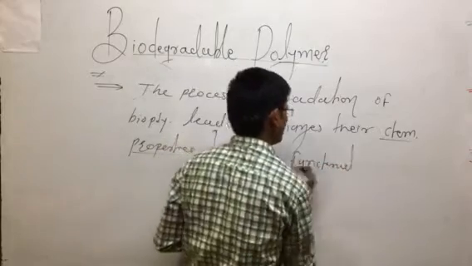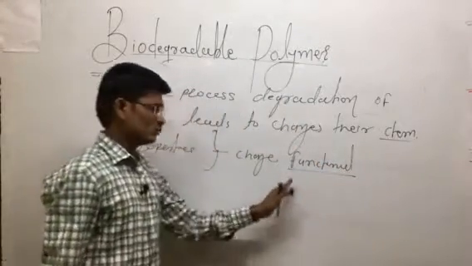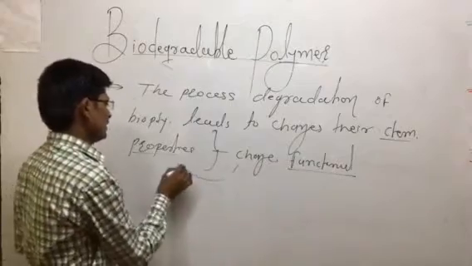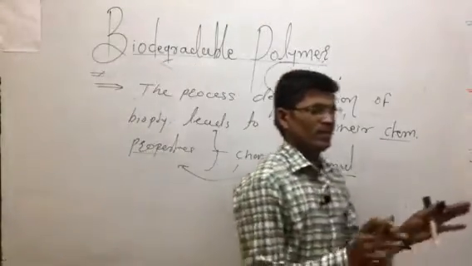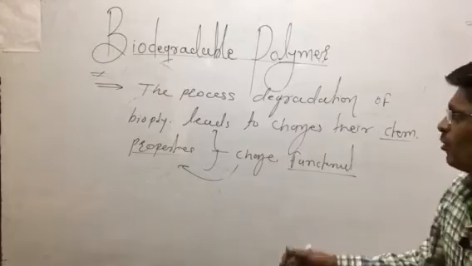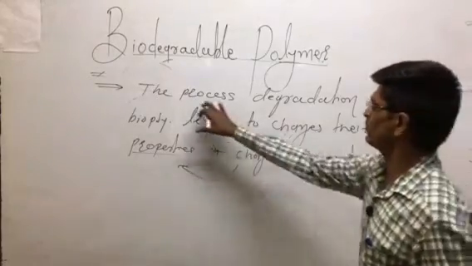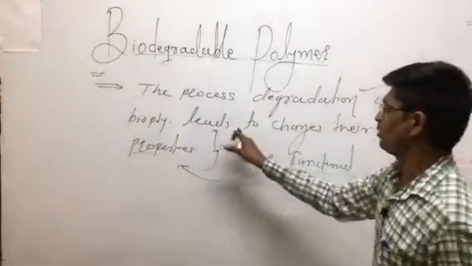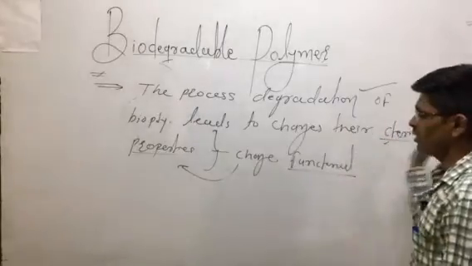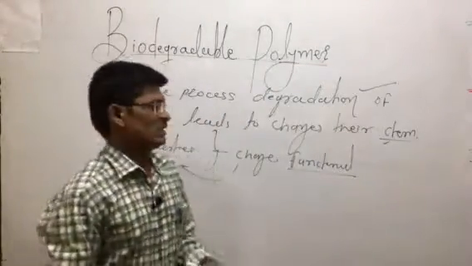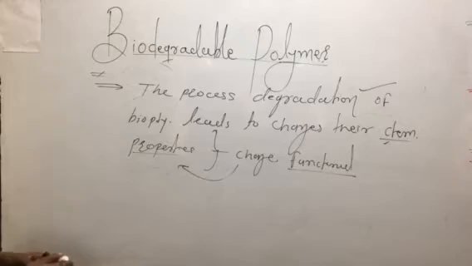Here the functional group changes, so this changes the functional group. That's why the properties of the compound, the polymers, change. Here the process of degradation of the biopolymer leads to changes. This is nothing but properties. So as we can say, an example of this is that the biopolymer degrades quickly.